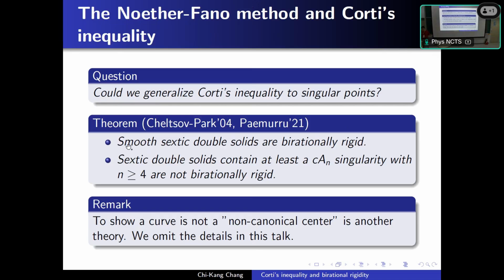But Mella proved that if a sextic double solid contains a singularity of cAn type with n at least 4, then these sextic double solids are not birationally rigid. So it is usually regarded that if a variety has a bad enough singularity, then it is more difficult to be birationally rigid.